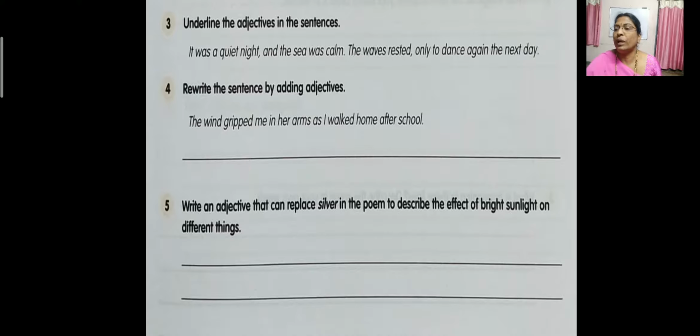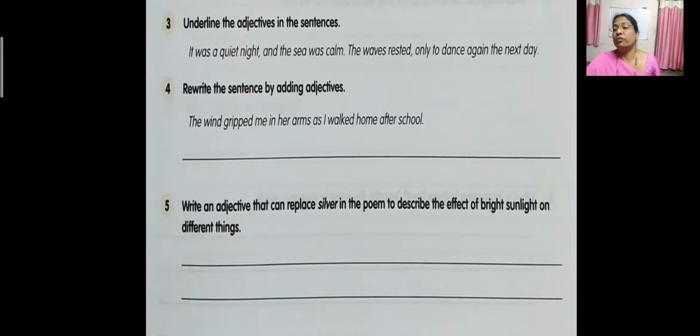Now we'll move on to the fourth one. Rewrite the sentence by adding an adjective. So now we have to add one adjective to this particular sentence. The wind gripped me in her arms as I walked home after school. So here we will write an adjective for this wind. The powerful wind you can write, the strong wind you can write. So that gripped me in her arms. Whose arms? Wind's arms. As I walked home after school. So after school, when the child was going home, how did the wind grip? The wind gripped me in its arms or in her arms.